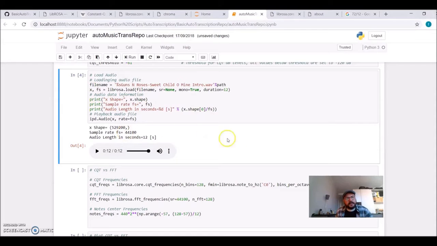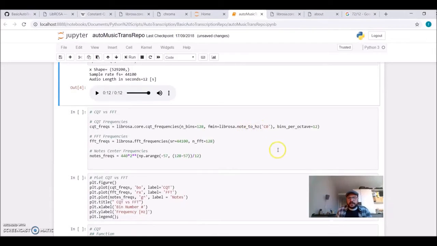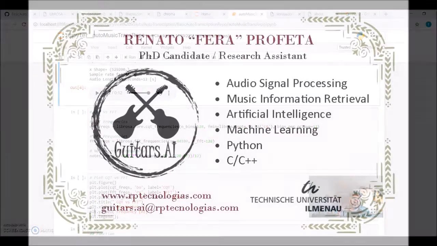The sampling frequency of this recording was the standard 44.1 kilohertz. We're importing it as mono because we just want to work with one channel. I'm setting here a duration of 12 seconds because I just want the first part of the introduction, before the rhythm guitar kicks in, before the drums and the bass. So our first step is ready.